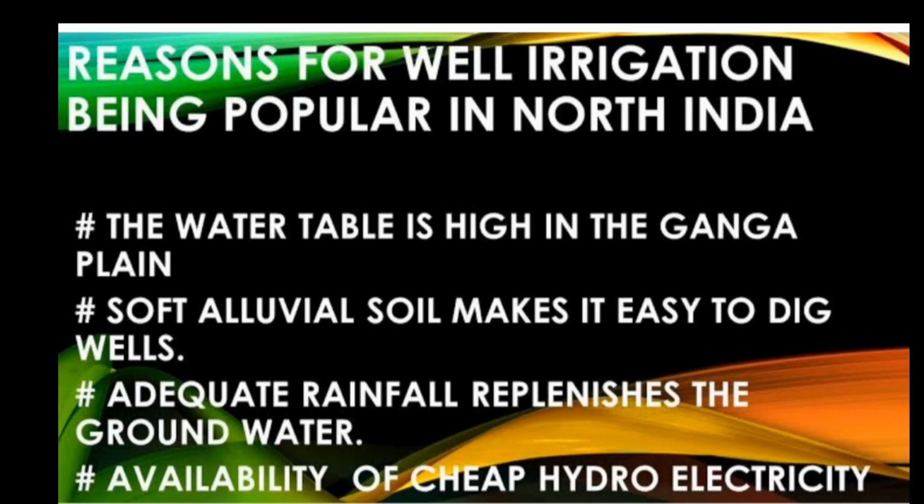Distribution of wells. About 50% of surface wells are in Uttar Pradesh. It is extensively used in Uttar Pradesh, Punjab and Haryana. Well irrigation is more important in North India than in South India. Large quantities of groundwater are available. These states have softer porous rocks and the water table is relatively high.